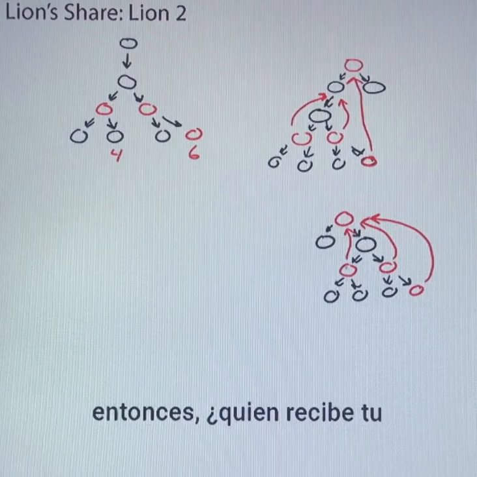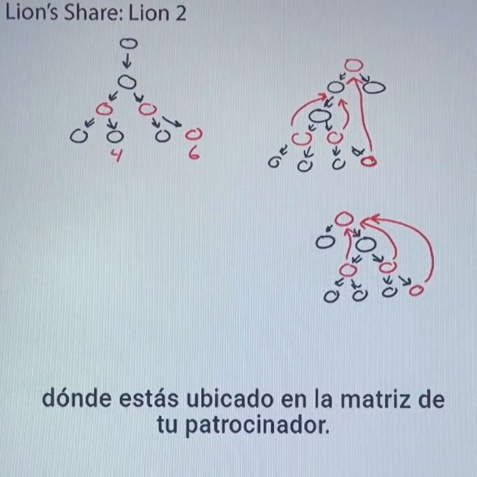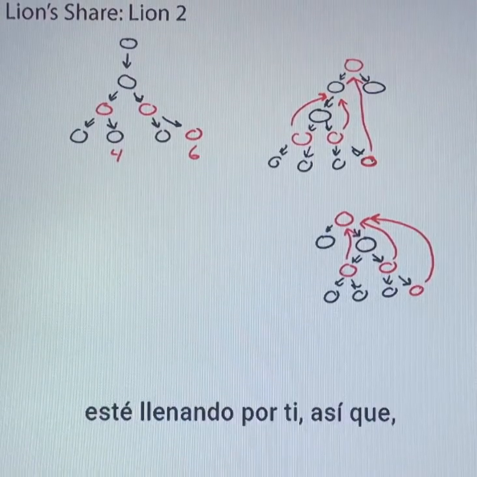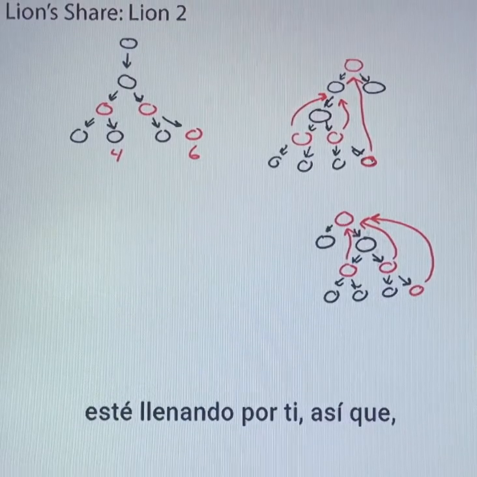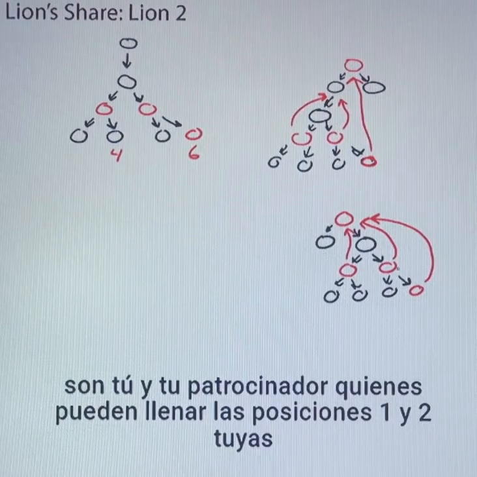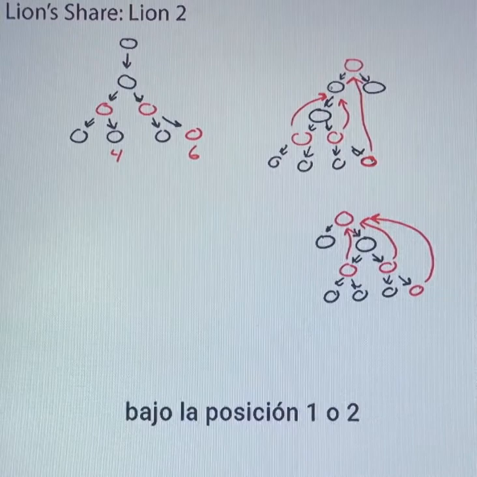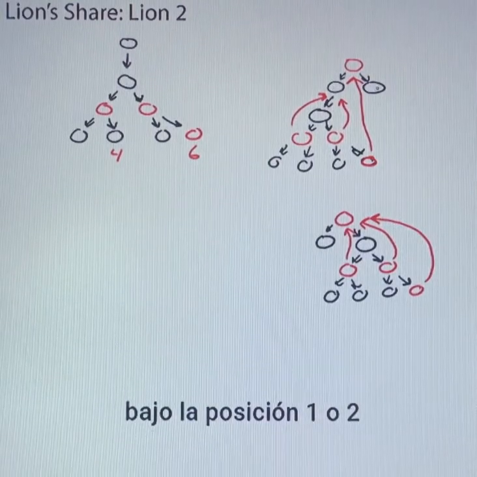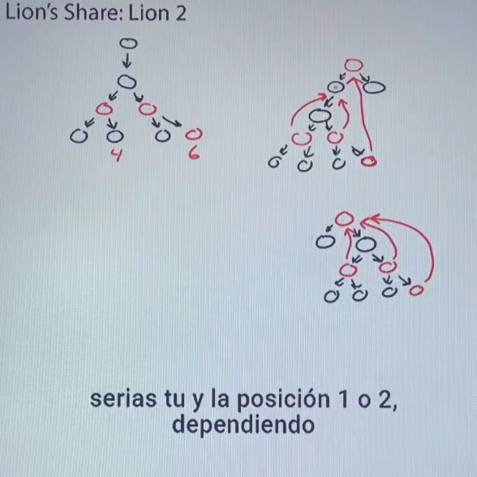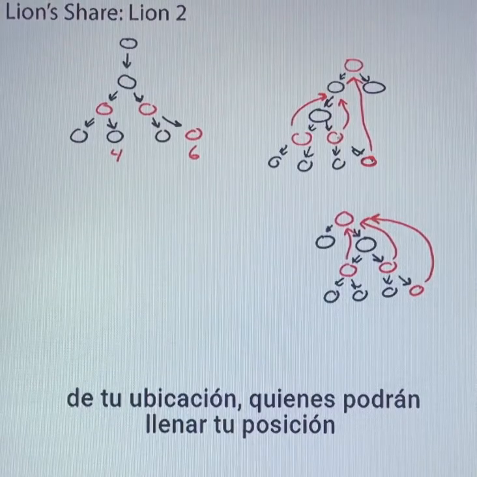So who receives your position 1 and position 2 all depends on where you are placed in your sponsor's matrix. And that also depends on who is filling those for you. If you're placed directly under your sponsor, it is you and your sponsor that can fill your position 1 and position 2. In the event that you are placed under either position 1 or position 2 in your sponsor's matrix, then it will be you and position 1 or position 2, depending on where you're placed, that will be able to fill your position 1 and position 2.